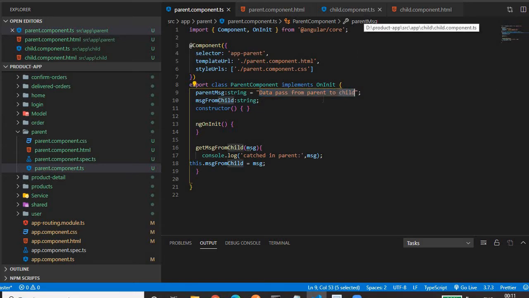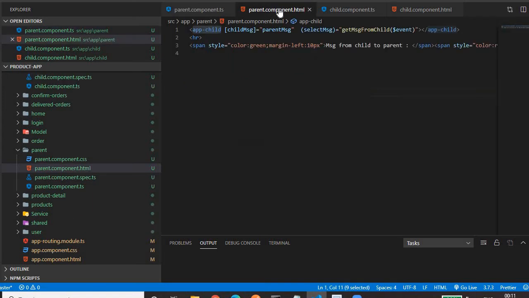so that I will fetch this data and do whatever business I need to do. Okay, so just keep concentration on up to this line. The rest of the lines we will cover in a bit. So in the parent component.ts file we have a class variable named parent message which is of type string, which contains some string value, and we need to pass this string to the child component. How can we do that?